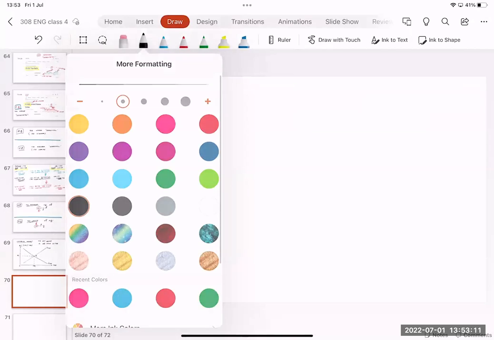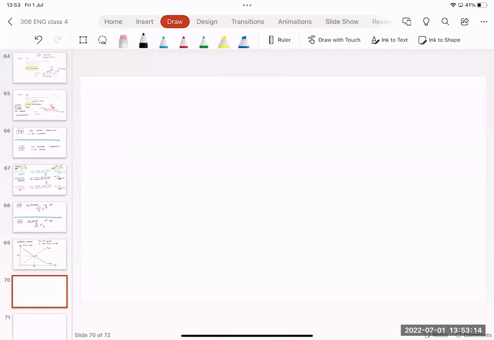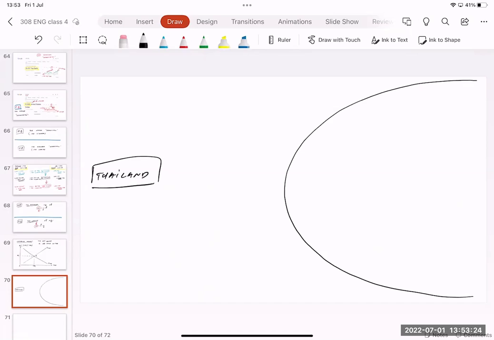To understand, we need to write down a flow chart like this. I'm going to have Thailand on the left, and then we're going to have the world market on the right. Assume that they use US dollars.